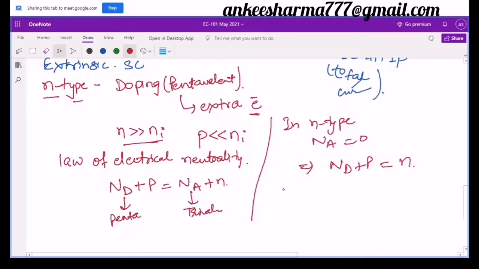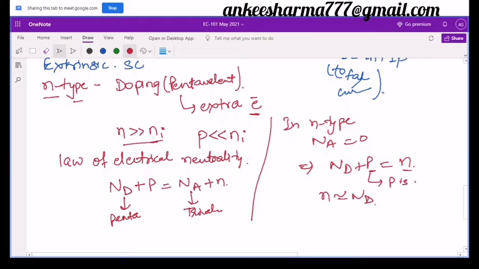It means the concentration of the free electrons in the case of N type is equal to the donor concentration plus the number of the holes, right? And if we look here that N is very greater than Ni and P is very less than Ni, then N is almost equal to the donor concentration, because P value is very small.